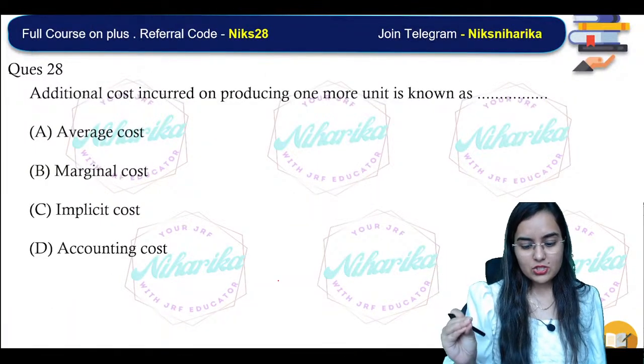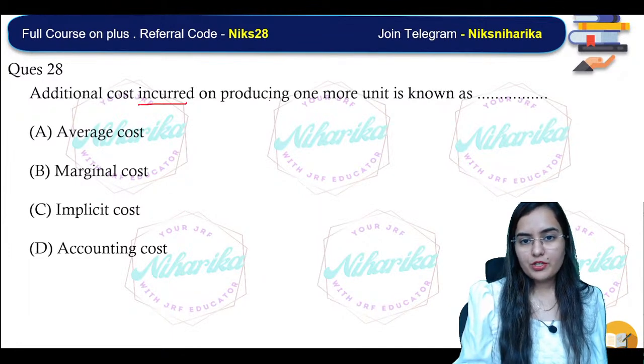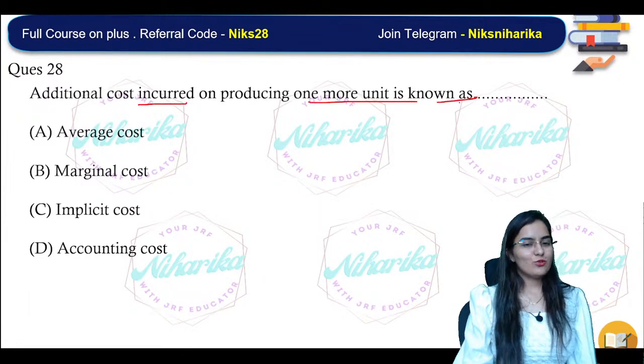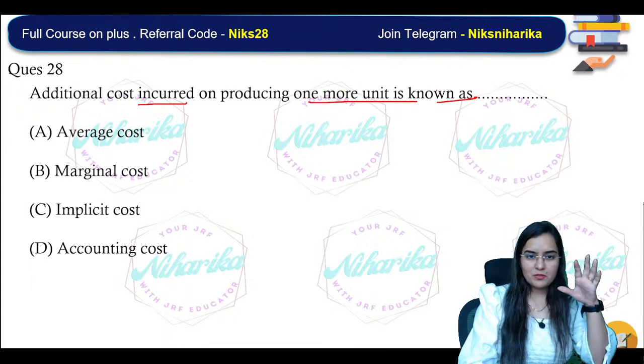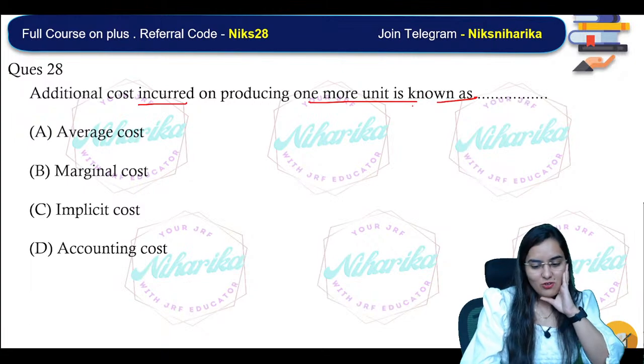Next, additional cost incurred on producing one more unit is known as. Such an easy question paper. So easy question paper. Oh my god. Oh my god.